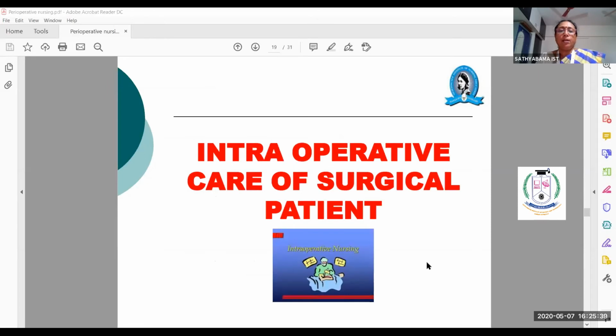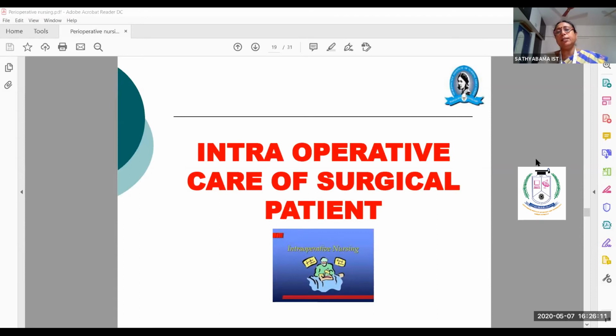Next, coming to the intraoperative care. So far we have seen the preoperative procedures. One thing I forgot to mention here is consent. If the patient is above 12 years, then you can get consent, now it is made 18. So you have to get consent from the patient, or if the patient is below 12 years, then you have to get the consent from the parents of the patient.